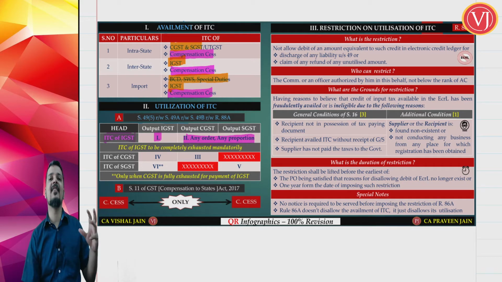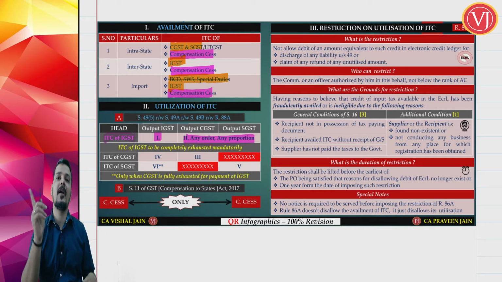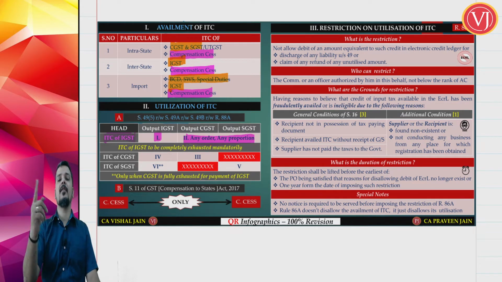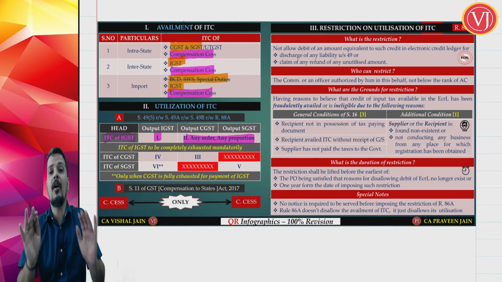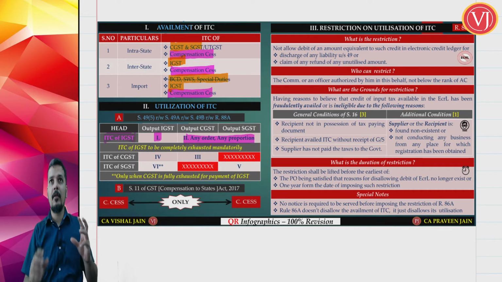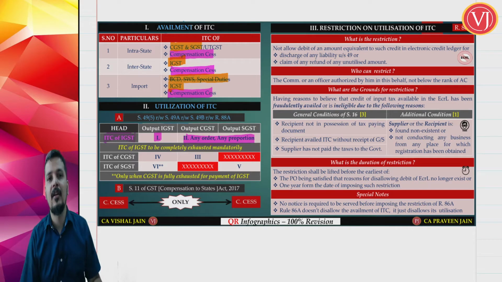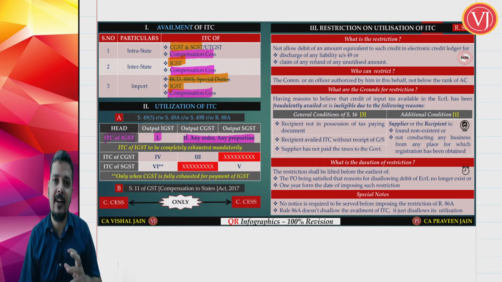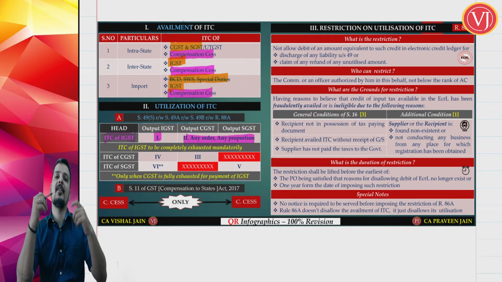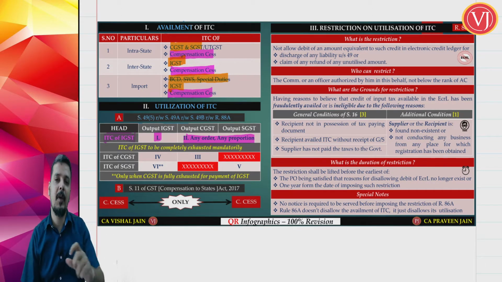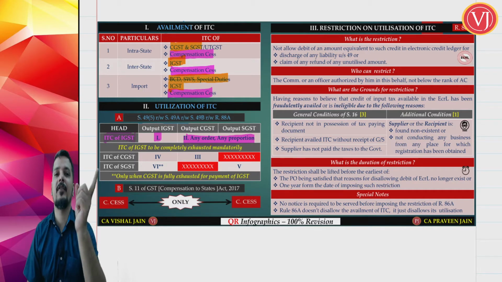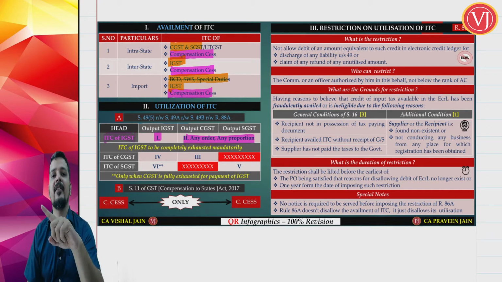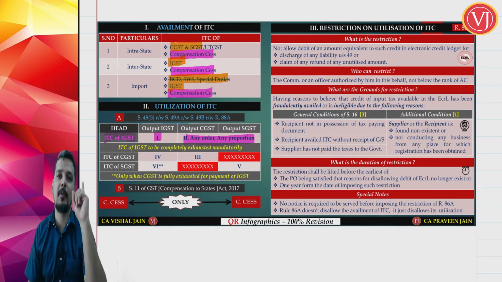So your IGST input tax credit first will be used for paying IGST output tax. Then it can be used for paying CGST output tax or SGST output tax in any order, in any proportion. That is up to you. You have to see the question and use the credit in such a way that is optimum utilization. You are paying very little tax in cash and utilizing the credit to the maximum extent possible. Right. So here you have to be a bit careful. So IGST input first for IGST output, then for CGST output, SGST output in any order, any proportion.